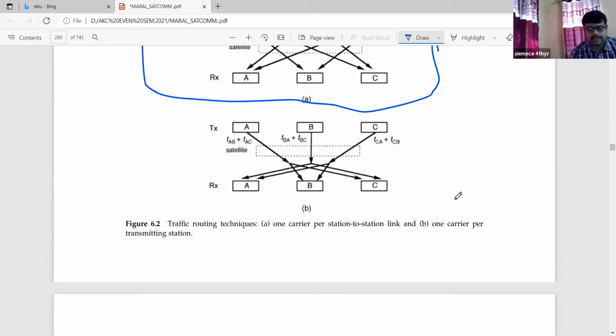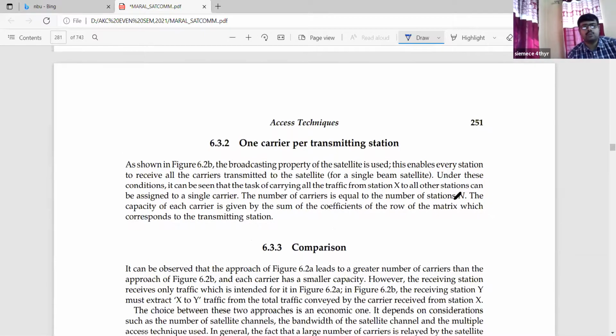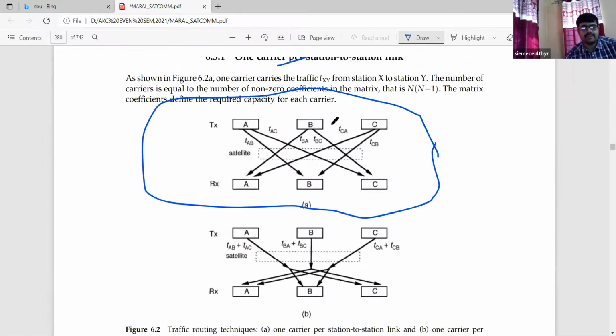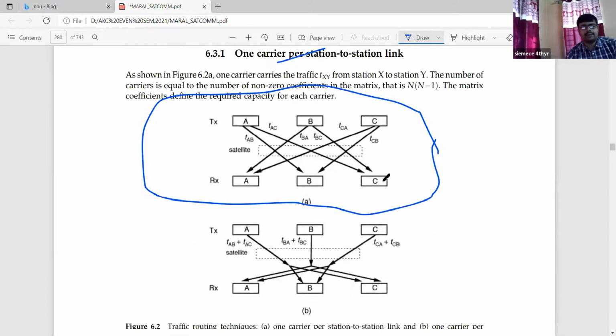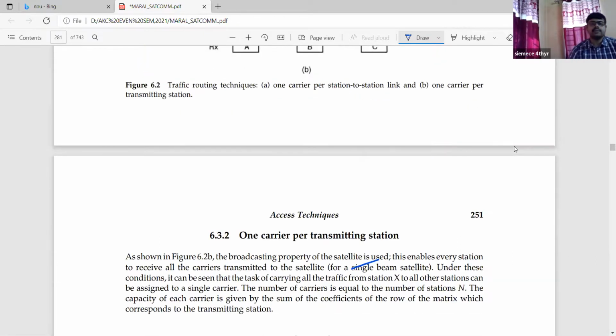If we just consider the second figure, that is 6.2b, you will find one carrier per transmitting station. Figure A is basically the first one, that is called one carrier per station to station link, and the second one we have just now seen, that is this particular figure. This figure is one carrier per transmitting station.